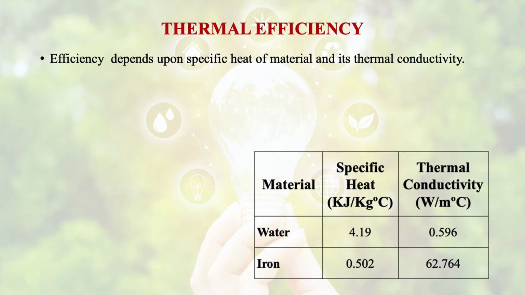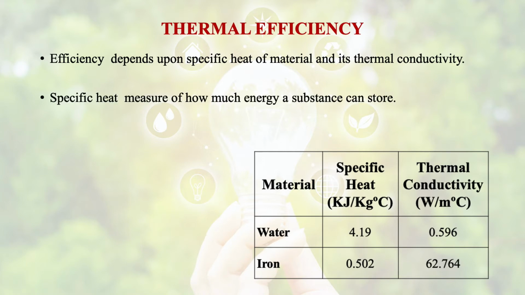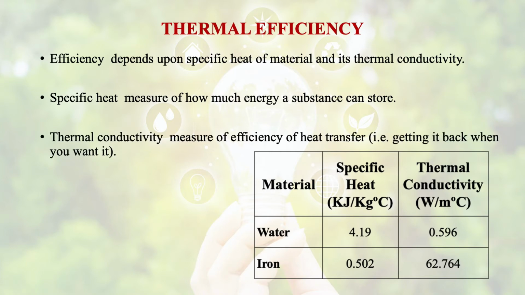Then comes thermal efficiency. The thermal efficiency of any substance depends upon the specific heat of the material and its thermal conductivity. The specific heat is a measure of how much energy a substance can store inside it. And thermal conductivity is a measure of the efficiency of heat transfer, that is, how much of that energy we get back when we want it. So generally the thermal efficiency depends upon the specific heat and thermal conductivity.